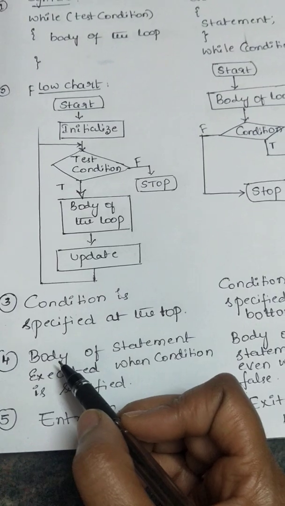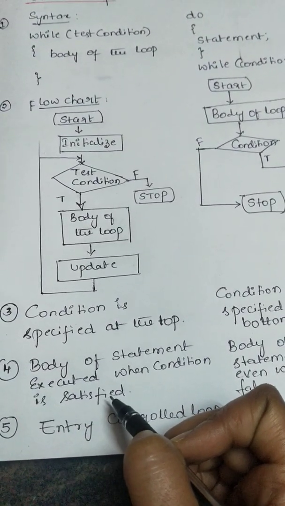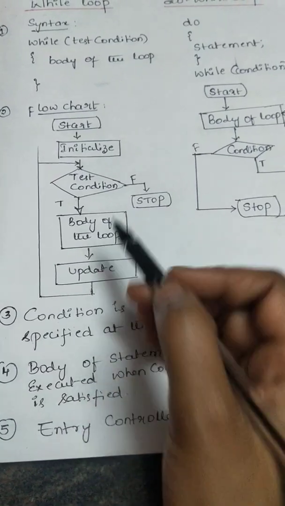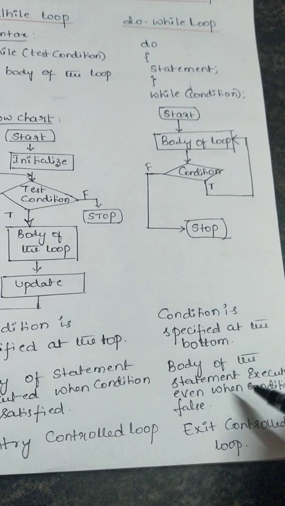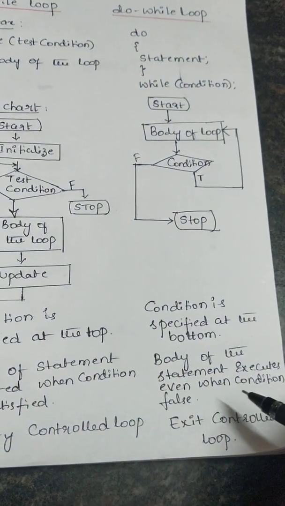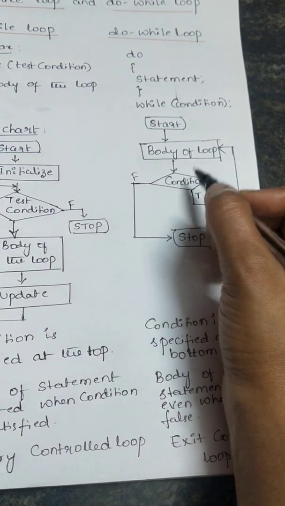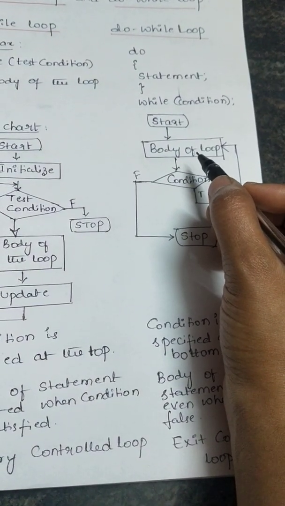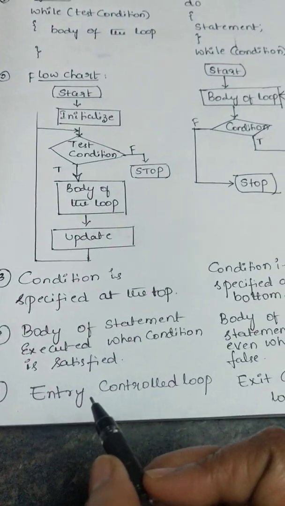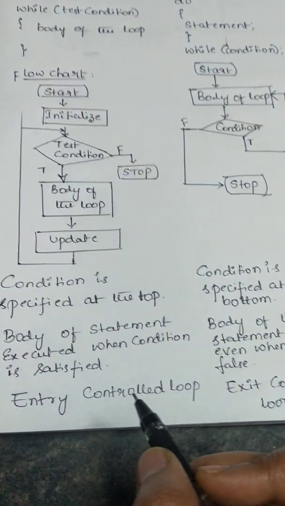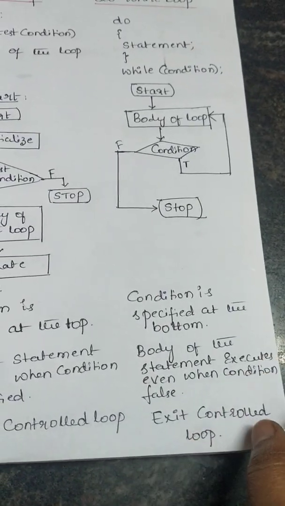And the next difference is body of the statement executed when the condition is satisfied. So whatever the body of the loop is there, that will be executed only if the condition gets satisfied. But in case of do while loop, body of the statement is executed even when the condition is false. It means before checking the condition, at least one time the body of the loop is going to execute. And the while loop is also called an entry control loop, and the do while loop is also called an exit control loop.